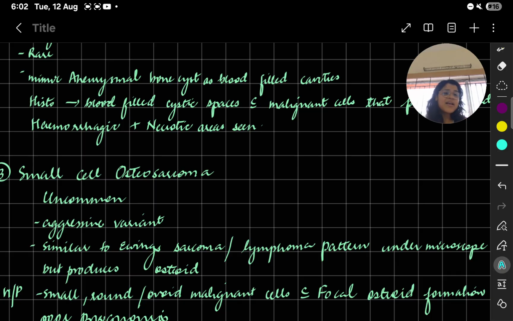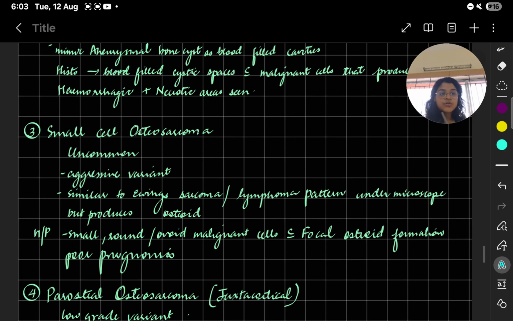Now we come to small cell osteosarcoma. Small cell osteosarcoma is not very common. Like telangiectic osteosarcoma is also very rare, small cell osteosarcoma is also uncommon. But remember, it's an aggressive variant. Small cell, it's very aggressive. Similar to Ewing sarcoma. Ewing sarcoma we will do soon enough. Or lymphoma pattern under microscope, which produces osteoid. So it has Ewing sarcoma or lymphoma pattern, which we will learn later. But it produces osteoid. Small cell osteosarcoma.